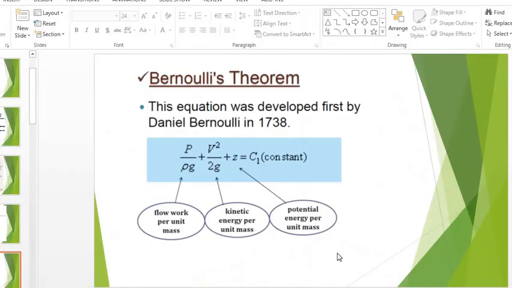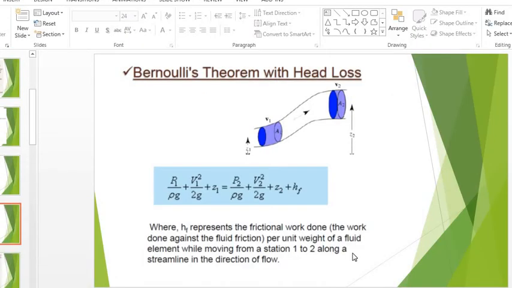Okay. Now, according to Bernoulli's theorem, see here one pipe is taken, and one section is taken, another section is taken. Here the cross-sectional area of the pipe is A1 and velocity is V1. Here the cross-sectional area is A2 and velocity is V2, and the location is Z1.